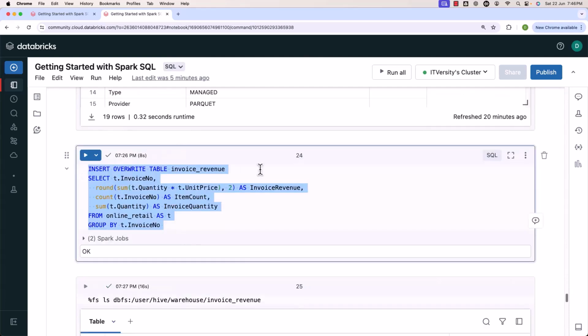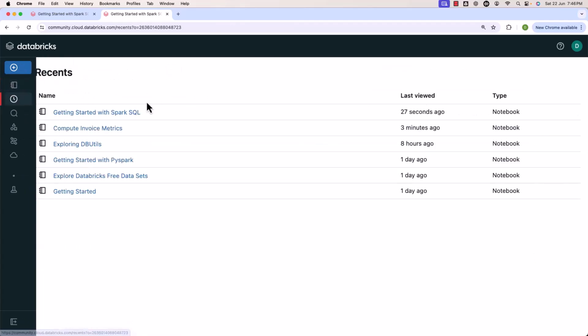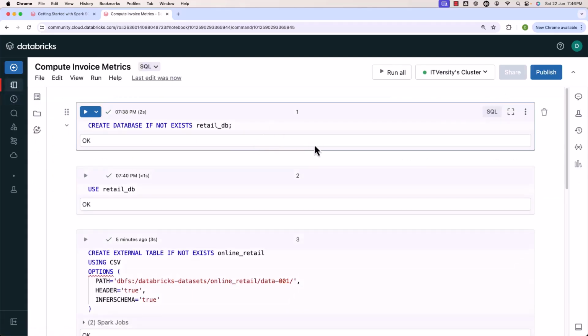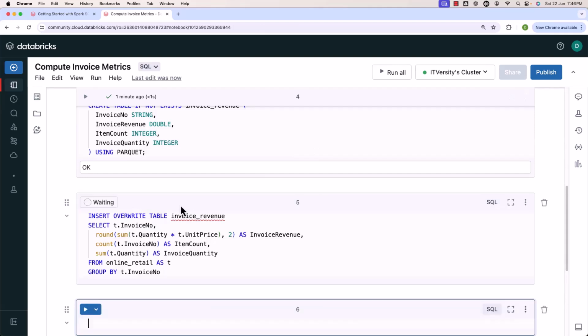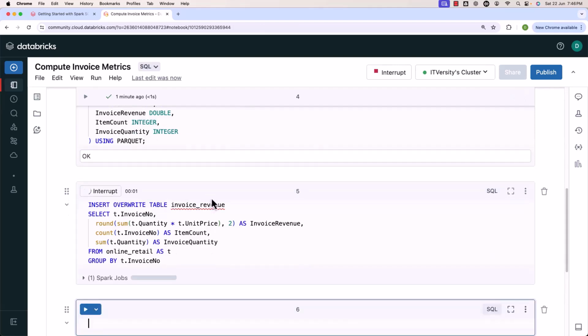Always I'll be overwriting. This is one of the common practices when it comes to developing pipelines. But in some cases, we also use the append process. But for now, we'll just use overwrite. Now, this is copied. Let me go back to the other notebook, which is nothing but compute invoice metrics. Let me paste here. Let me run this. It will run as per the expectations.